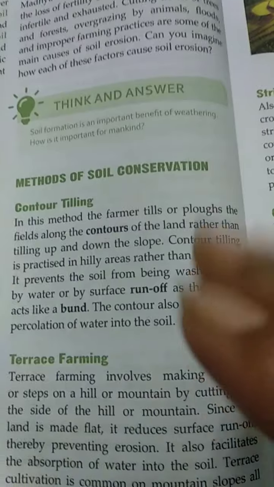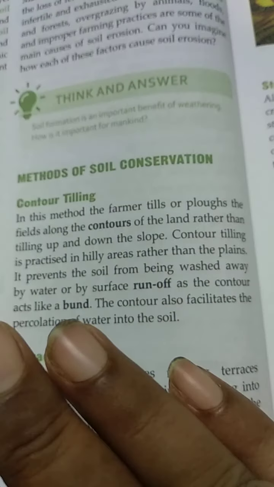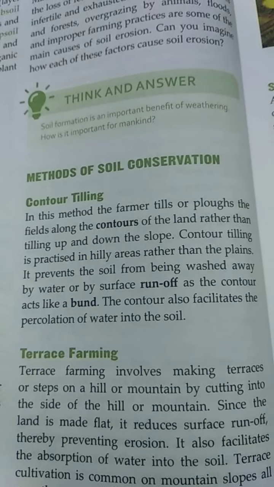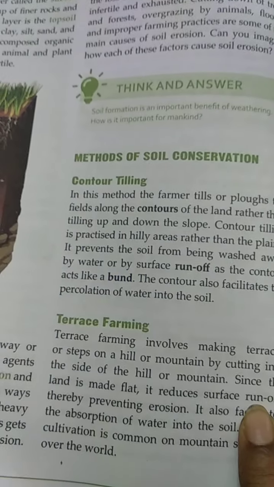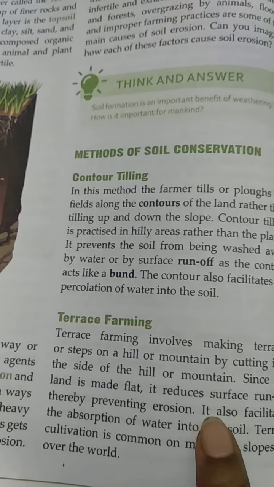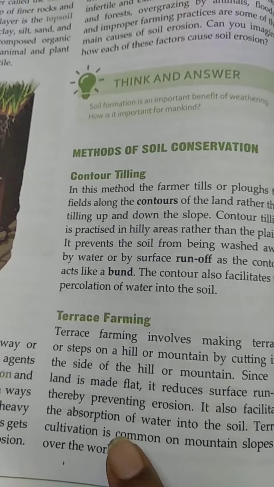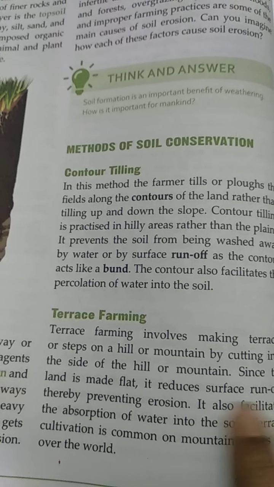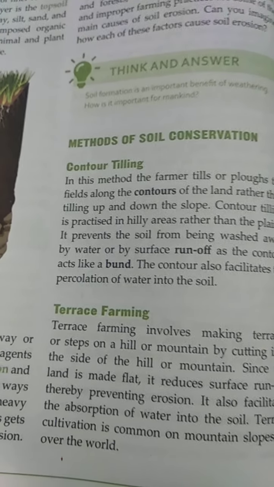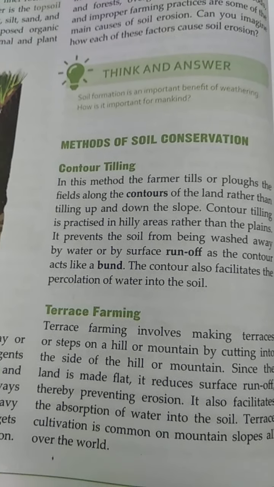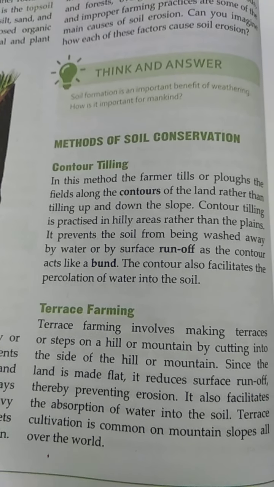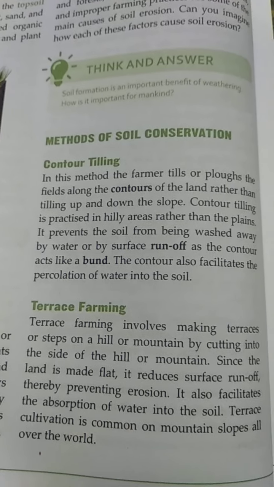Next is terrace farming. In the hilly areas, the mountains are sloped. On this type of slope, water flows away easily. So on such slopes, the farmers cut the slopes into staircases, and so it is known as terrace farming. Since the land is made flat, it reduces the surface runoff, thereby preventing erosion. It also facilitates the absorption of water into the soil. Terrace cultivation is very common on hilly slopes and mountain slopes all over the world.